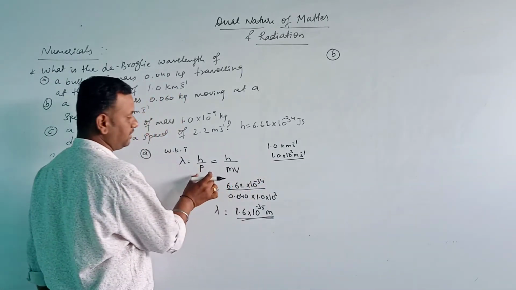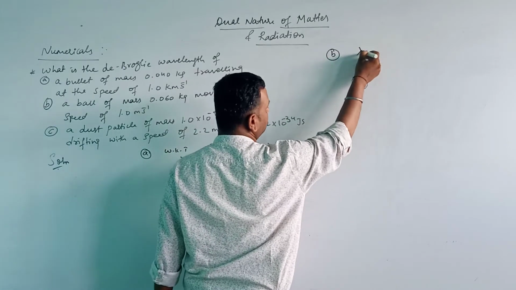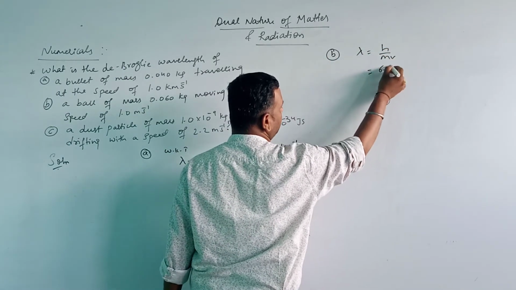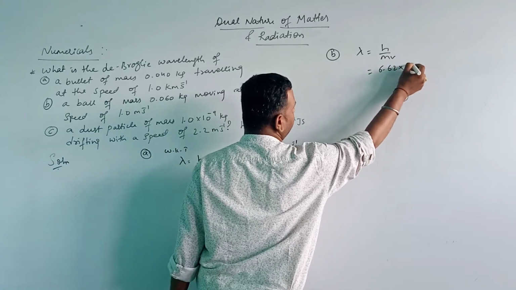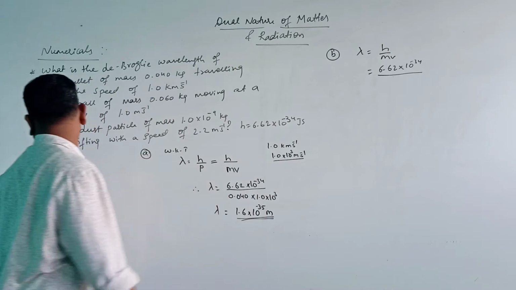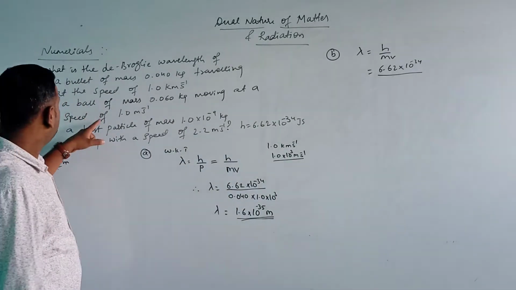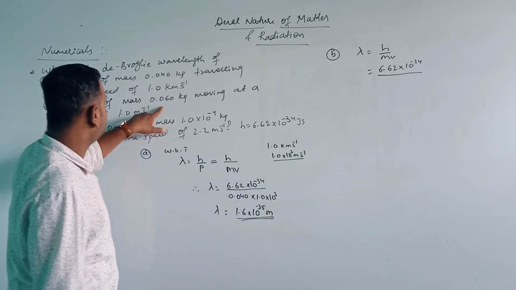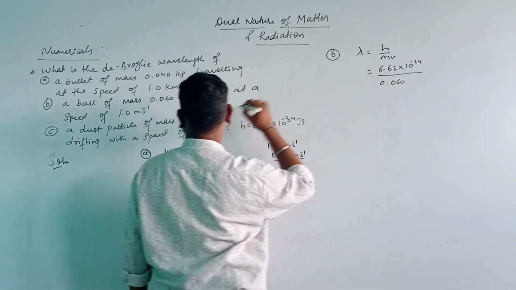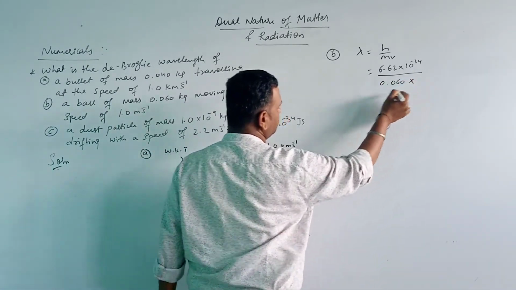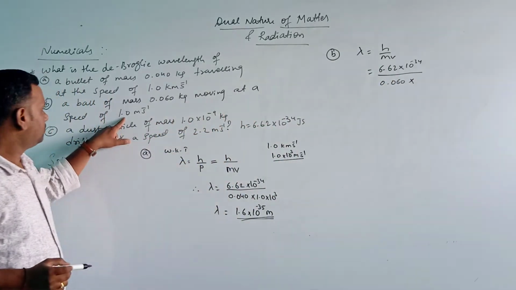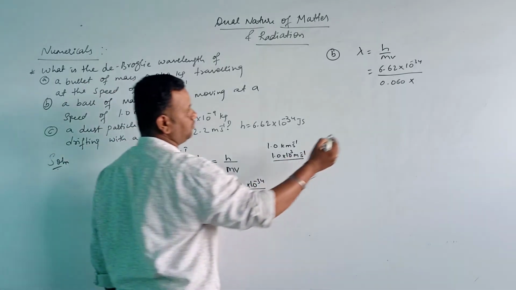The same relation applies: lambda is equal to h by mv. h is 6.62 into 10 to the power of minus 34, divided by the mass 0.060 kg into the velocity 1.0 meter per second.